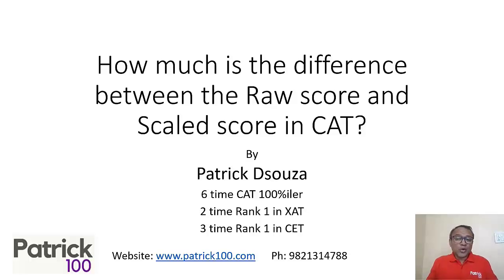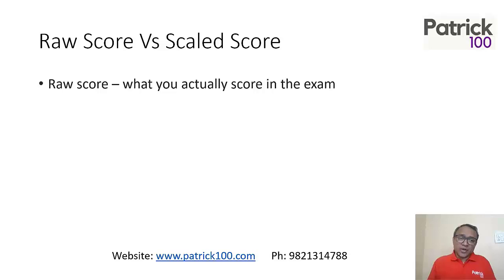After a response sheet has come out, people know their raw score. Now, how much will be the scale score? How much will be the change? So let's look at a few examples from previous years to understand the change. We'll take up the last 3-4 years of data and try to figure out what the change can be. Obviously, each slot will have different normalization or scaling. So let's look at it.